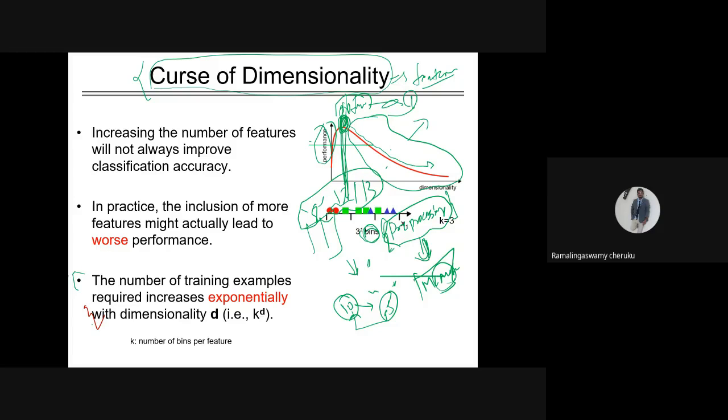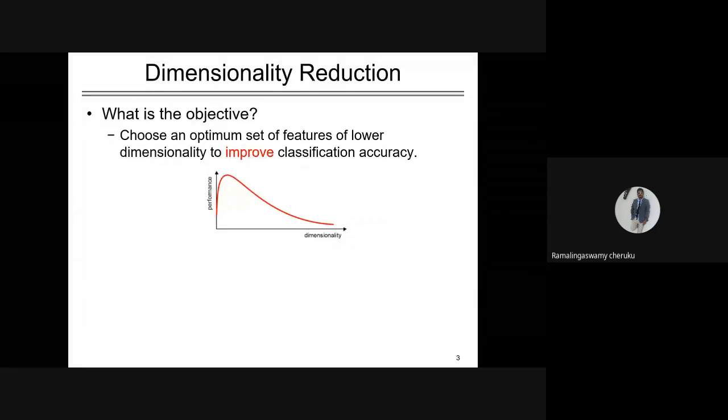What I mean is that the size of your data set will increase in proportion with the dimensions. Here d is the dimension and k is the number of bins, so the number of samples increases as k to the power of d.